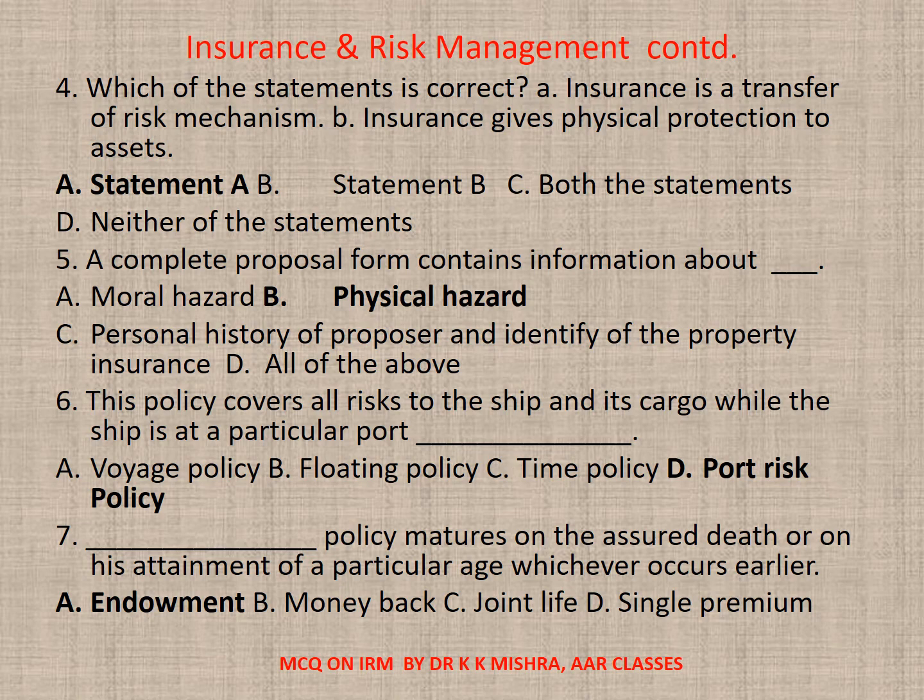5. A complete proposal form contains information about dash. A. Moral hazard. B. Physical hazard. C. Personal history of proposer and identify the property insurance. D. All of the above. Correct option is B. Physical hazard.